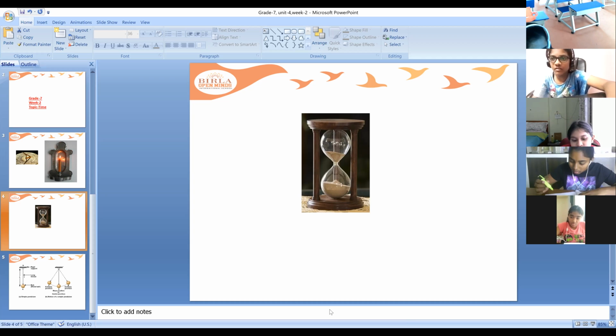Later on, they tried to invent watches and clocks. So clocks measure time with the principle of periodic motion. A motion which repeats itself at regular intervals of time is called periodic motion. What is a periodic motion? The motion which keeps repeating itself, ma'am. Yes, repeating itself at regular intervals of time. Like a pendulum, it remains left to right, uniform motion.